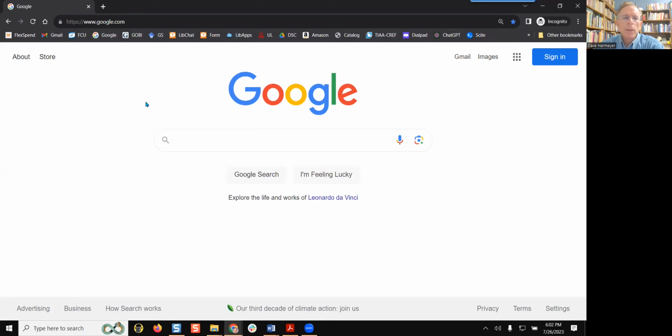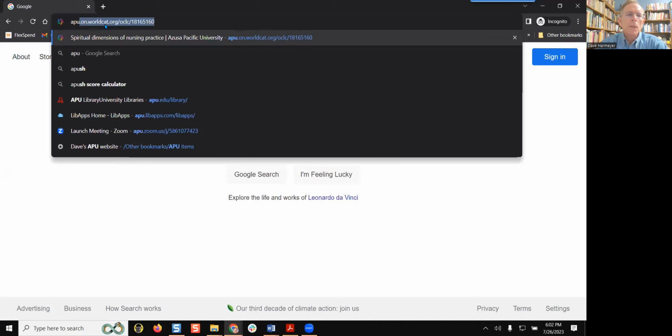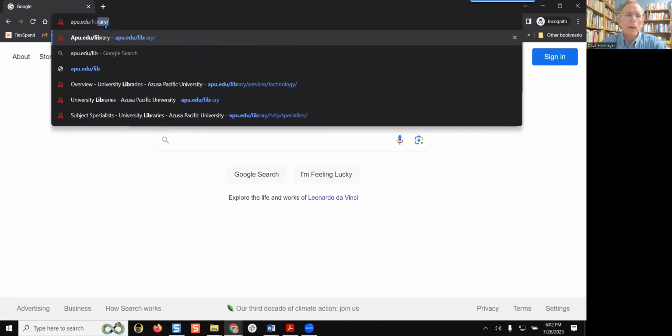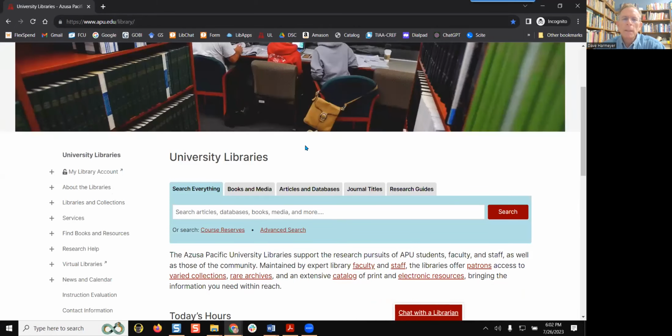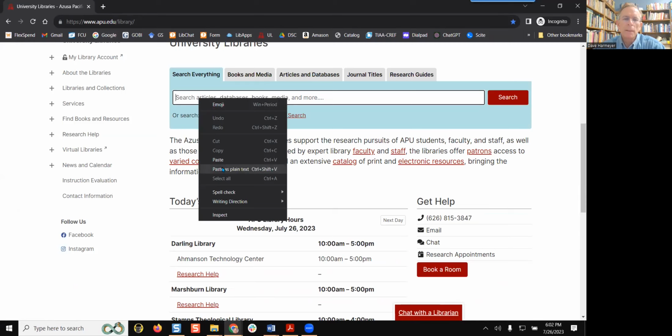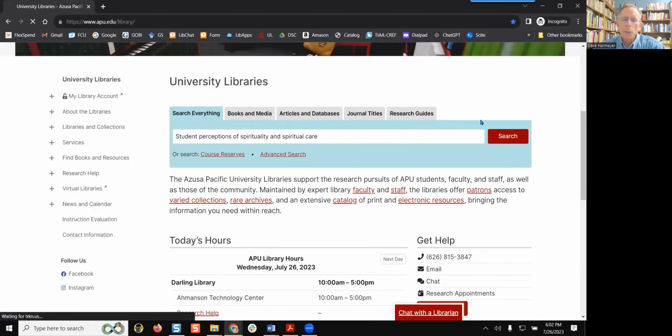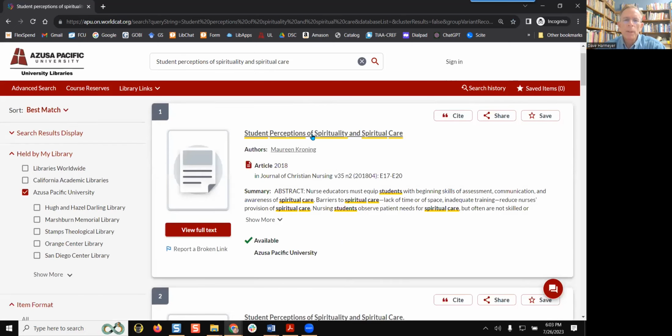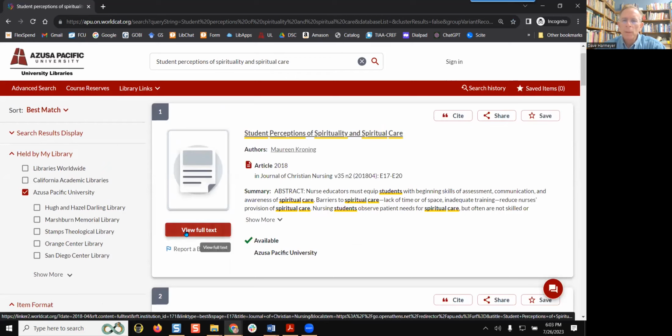Then go to the library's main page by typing in apu.edu/library. Scroll down a little bit and click in the box Search Everything and paste the title. Then click on Search. The journal should show in the first or second record. Then click on View Full Text.